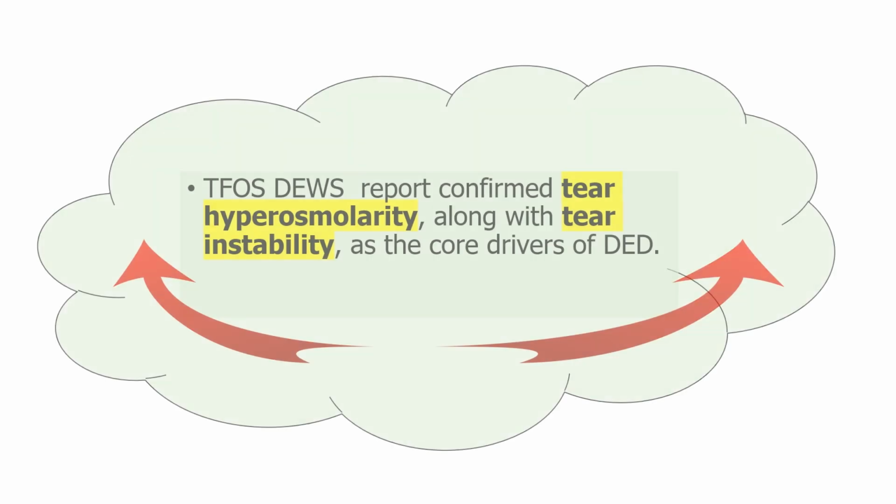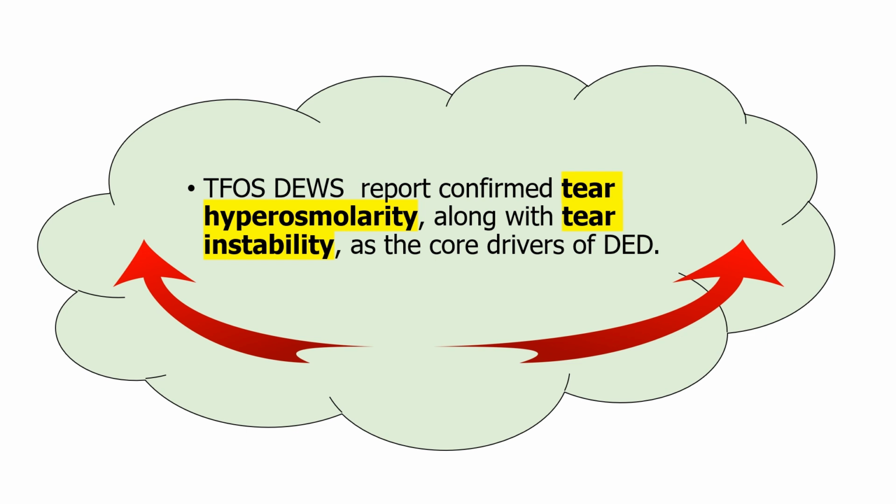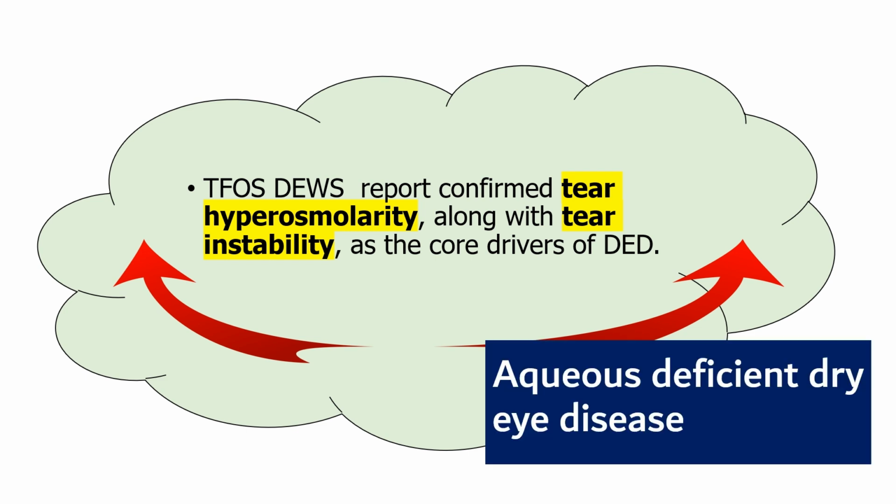Now, the lipid layer has a big role in maintaining the stability of the tear film. According to the TFOS DEWS report, tear film hyperosmolarity along with tear instability are the core drivers for the development of dry eye disease. Aqueous deficient dry eye disease can lead to hyperosmolarity and tear film instability, because whenever there is aqueous deficiency, or a decreased aqueous component of the tear film, there is going to be increased hyperosmolarity.